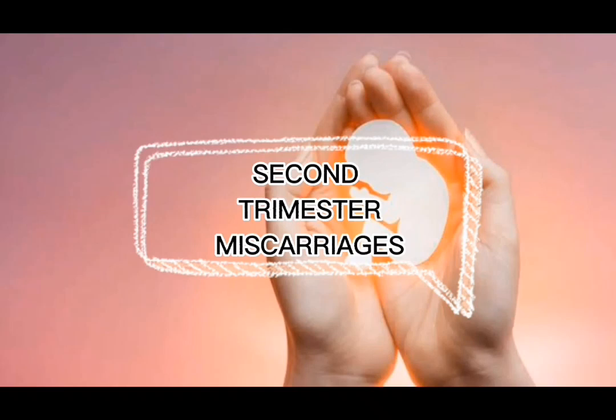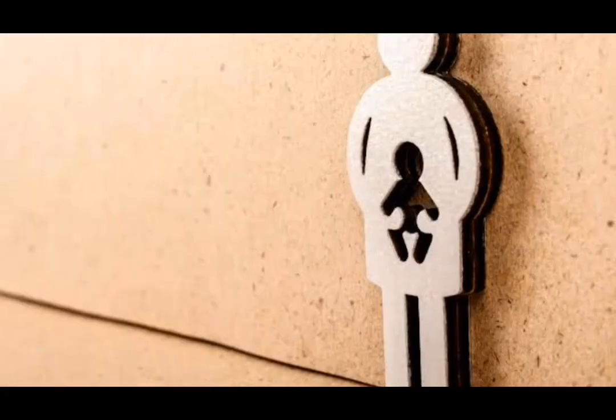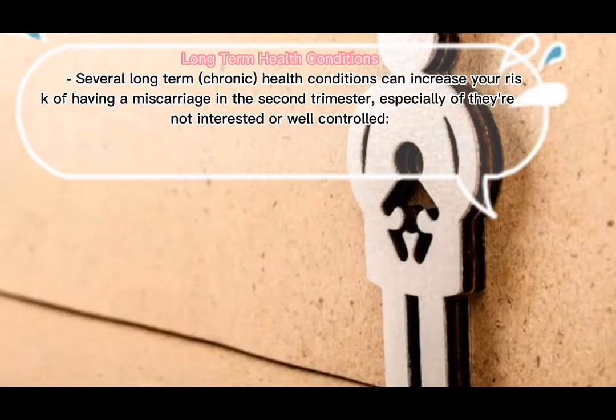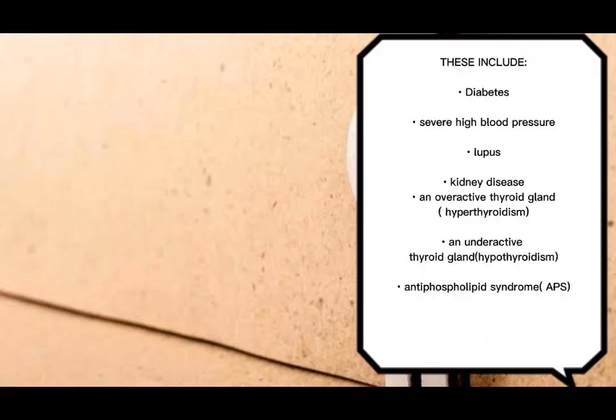Second trimester miscarriages. Long-term health conditions. Several long-term health conditions can increase your risk of having a miscarriage in the second trimester, especially if they are not treated or well controlled. These include diabetes, severe high blood pressure, lupus, kidney disease, an overactive thyroid gland, an underactive thyroid gland, and antiphospholipid syndrome.